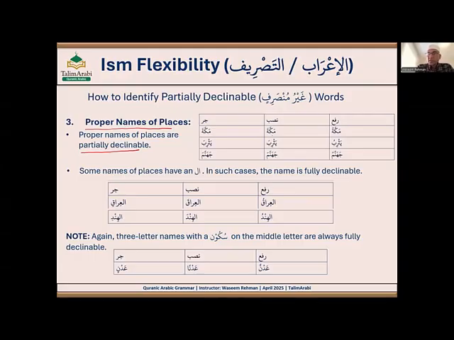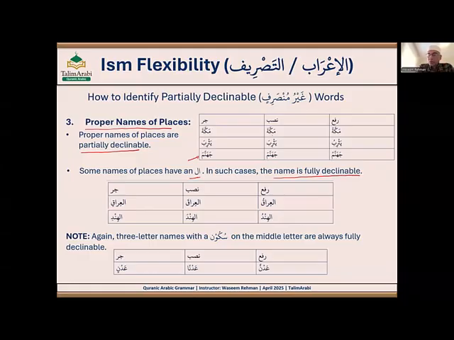Yasribu, Yasriba, Yasriba. Jahannam is also a specific name of a place. So Jahannamu, Jahannama, Jahannama. Because it's a specific name of a place, it is partially declinable. Now some places in Arabic have al. In such cases, when you have an al, then it will be fully declinable. What does it mean? Fully declinable means three statuses, three endings. So in jar, it will take kasra.